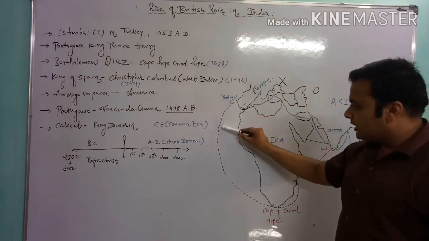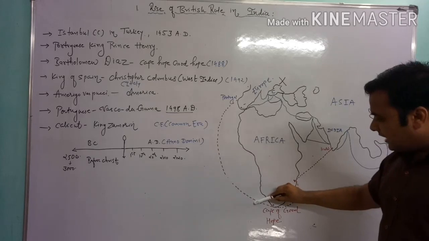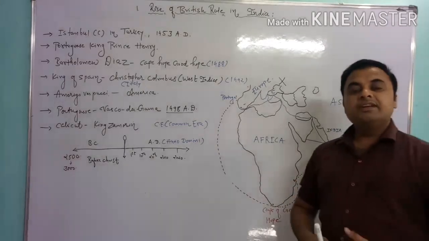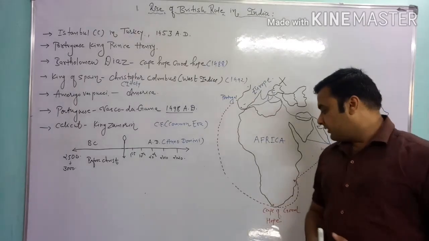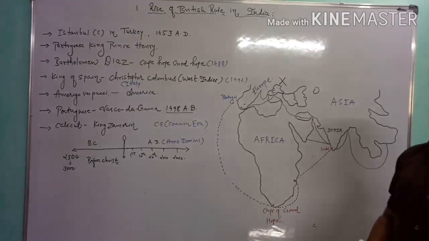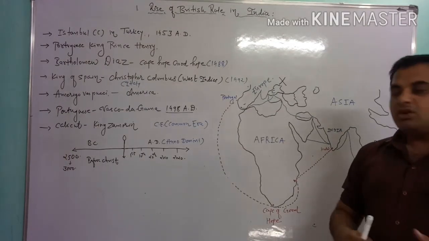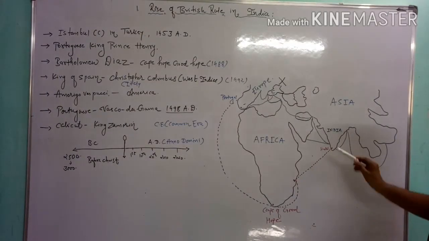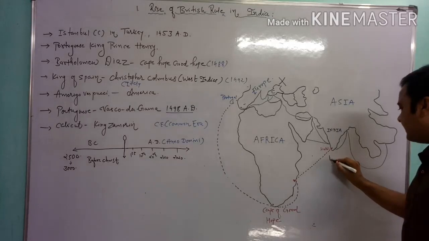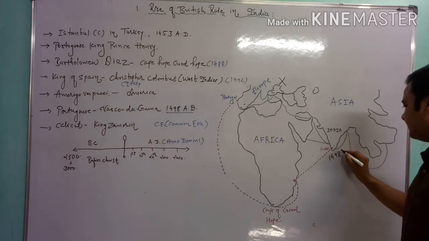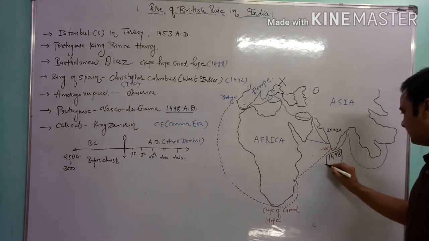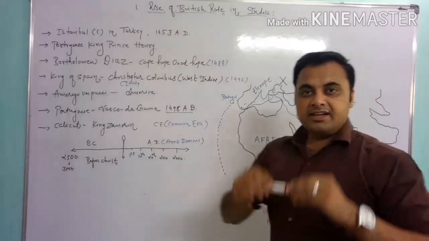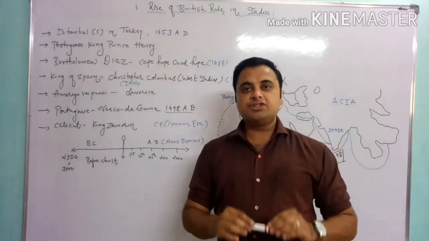He crossed the African continent, and because of his luck, he got a good sailor named Ibn Majid. Because of his help, he reached India in 1498 AD. Vasco da Gama, the Portuguese, is the first person from the European continent